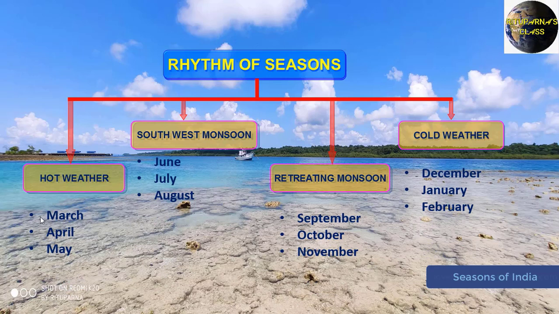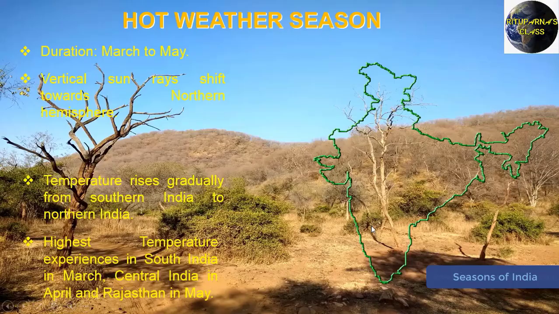When I divide the seasons, we'll not start with the month of January, rather we'll start from the month of March. So the first 3 months, that is our hot weather season. After that, June, July, August, that is our rainy season. And September, October, November, these 3 months are known as the months of the retreating monsoon season. And December, January, February, that is our winter, right?